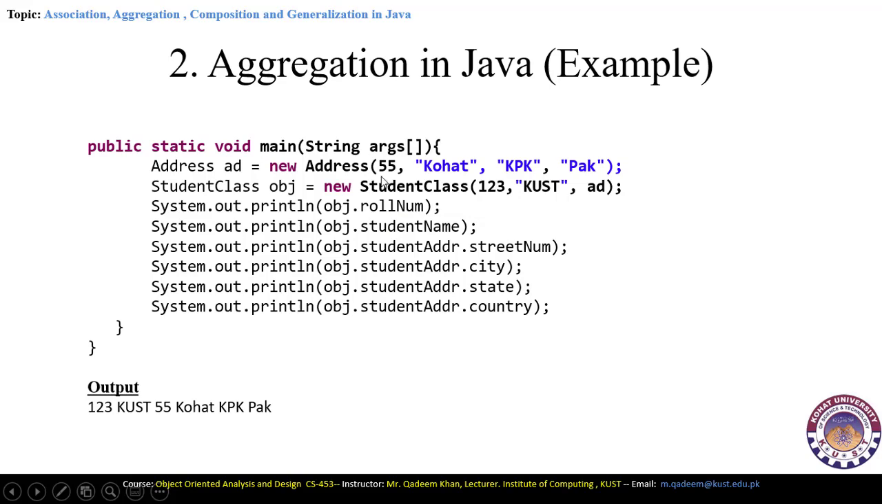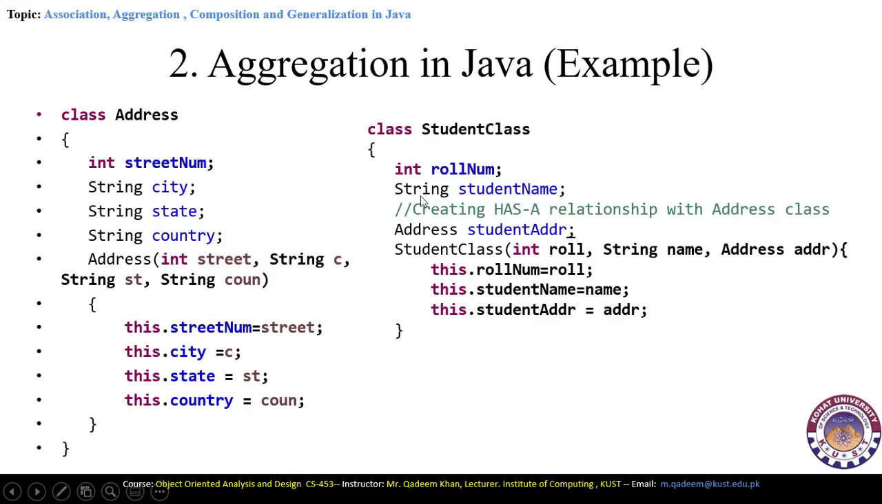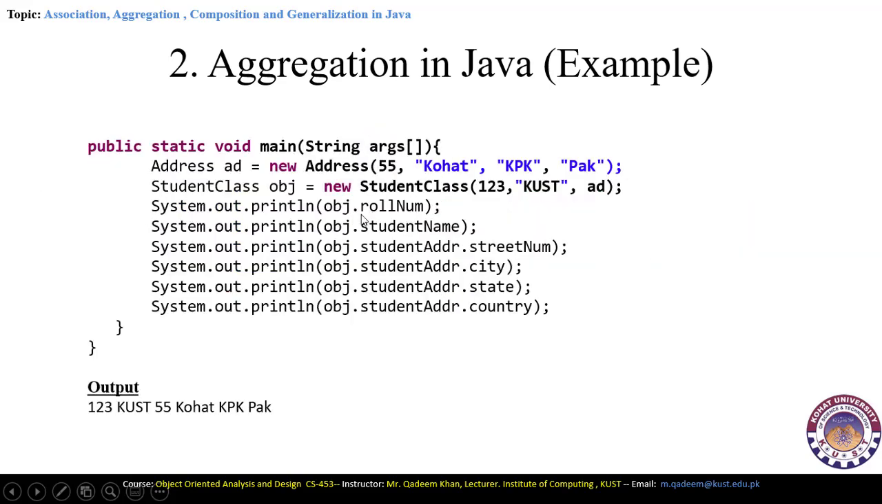As you can see, roll number is in fact in the Students class parameter roll number. Now obj.rollNumber will access the roll number which is 123. Then we have obj.studentsName, it will access the name of the student or name of the university, that is KUST. And then we have studentAddress.streetNumber, then we will access the street number which is in fact in the Address class, which is 55. Then again we have studentAddress.city, city will be accessed here which is Kohat. And then the state is KPK and country is PAK.